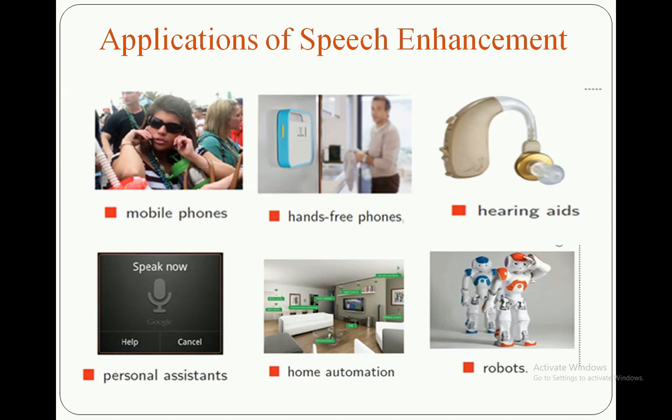So when I am talking about multi-channel speech enhancement, suppose you want to transmit the session going on in a big auditorium to some place, right?